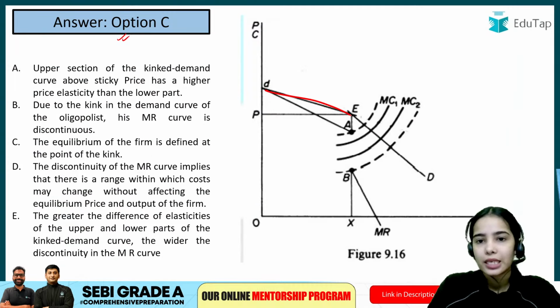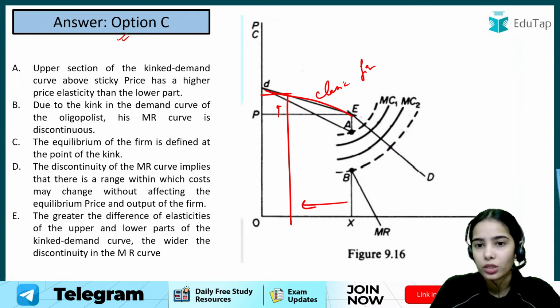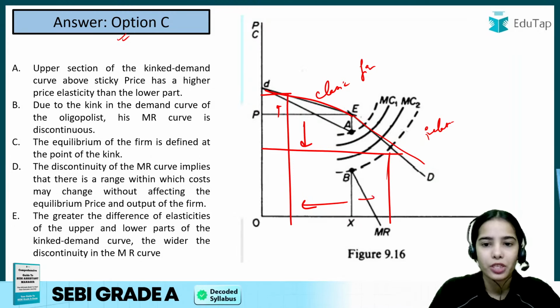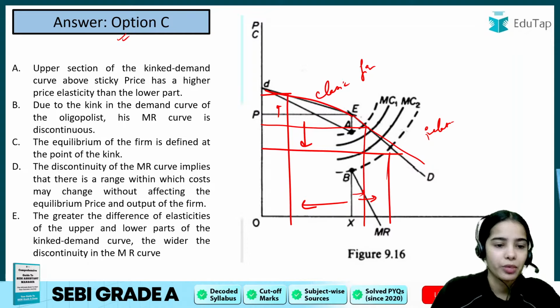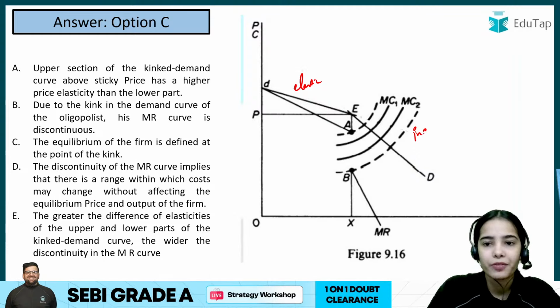The upper section is elastic. That means if a firm is increasing its price, the demand will decrease by a lot. While the lower portion is inelastic, as if the firm is decreasing the price, the demand will not increase by much. So the upper portion is elastic, while the lower portion is comparatively inelastic.